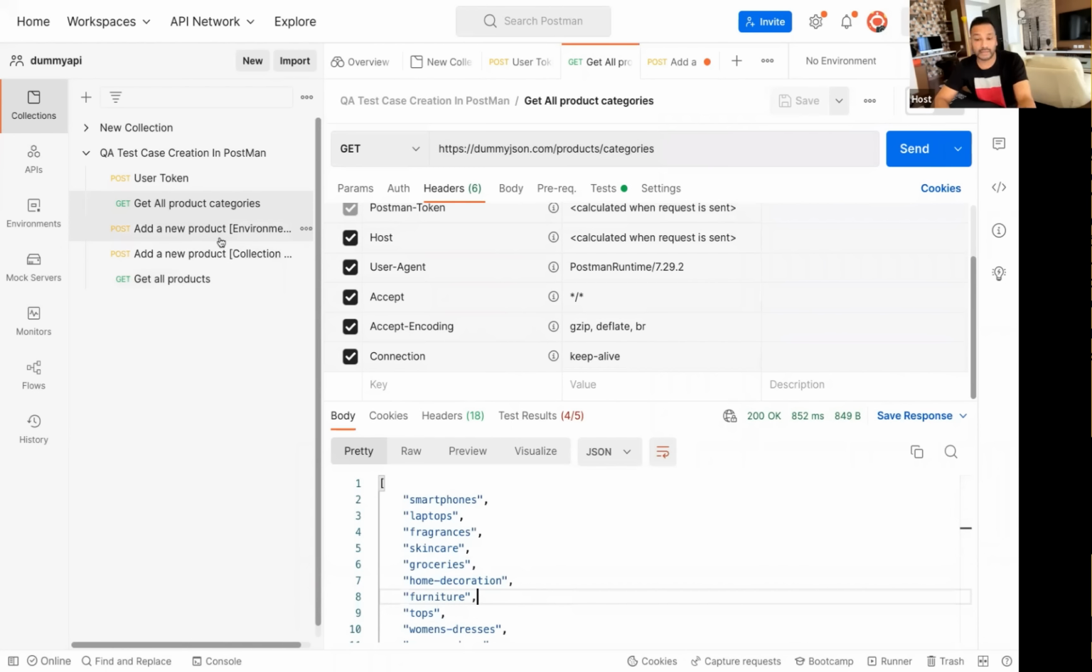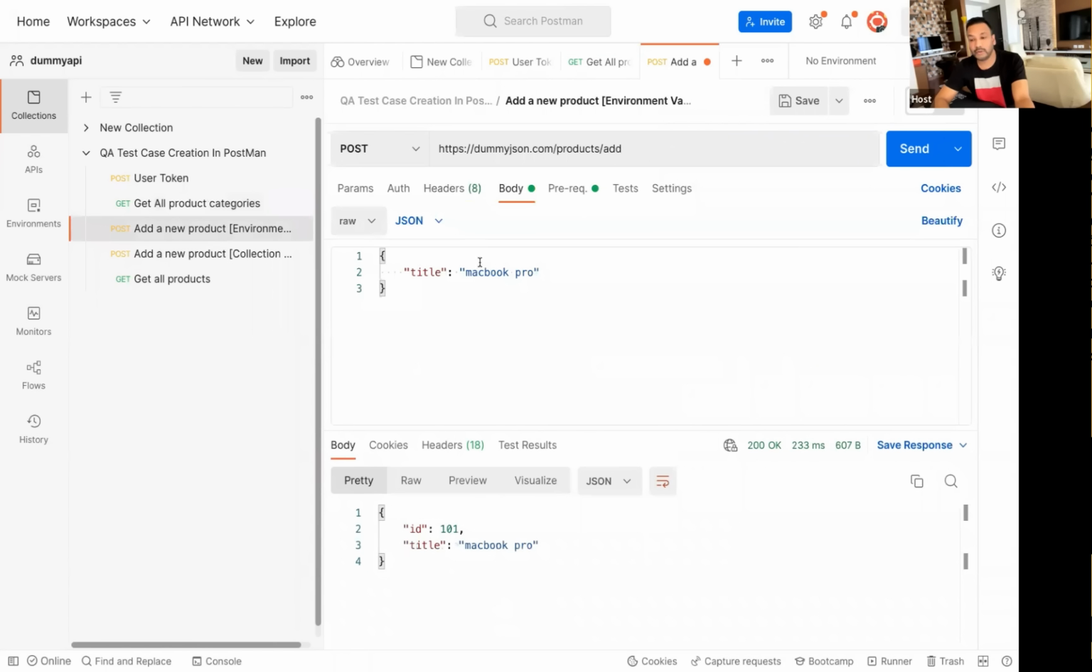If I really want to add a new product, this will be a POST call, because I want to create a new resource in my database. So that will be a POST call. Again, dummyjson.com product add. This is my API service URL, and then it will add the product.